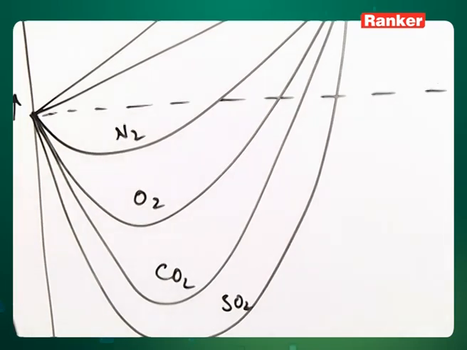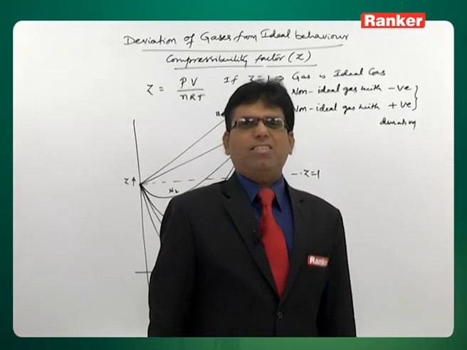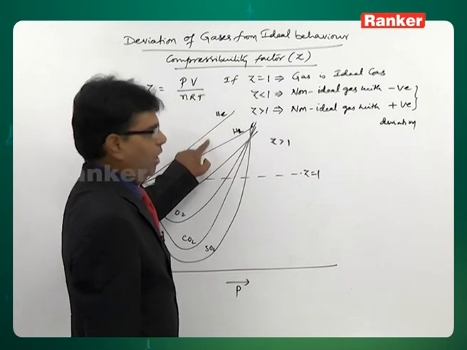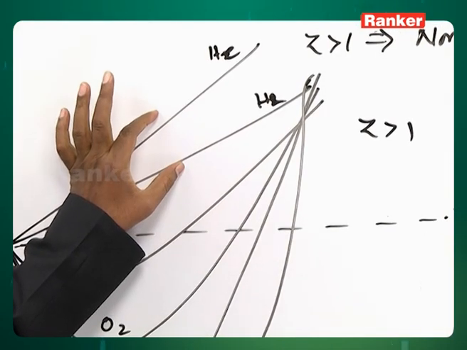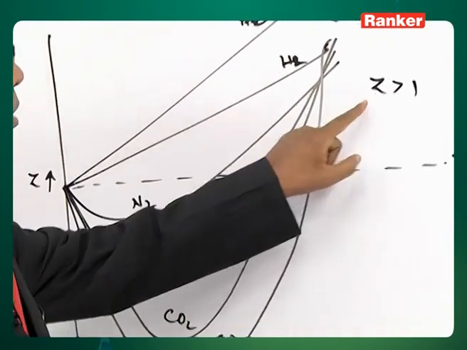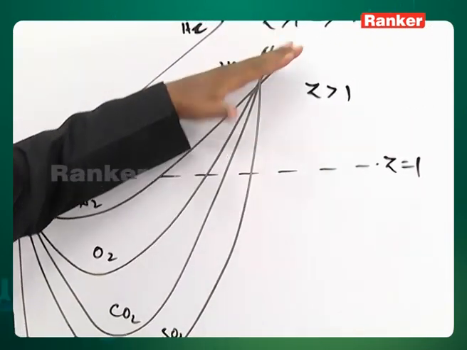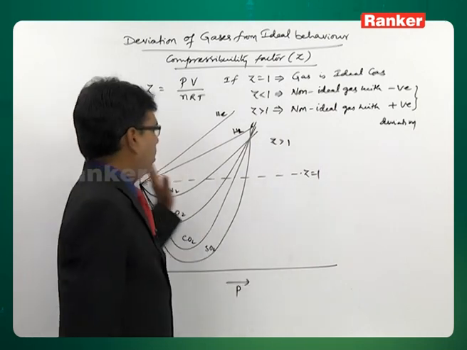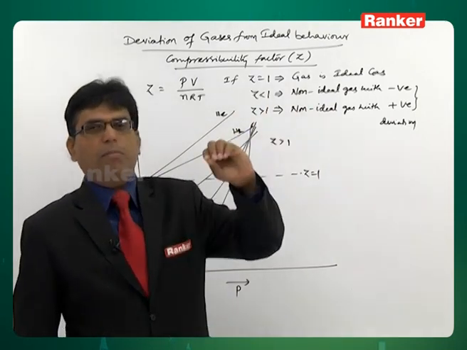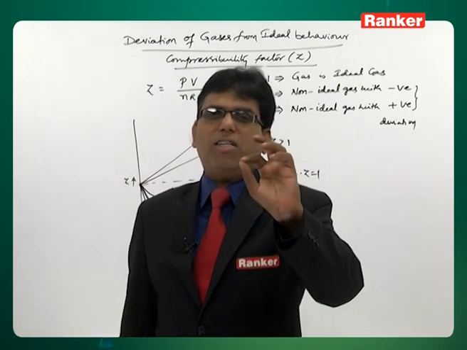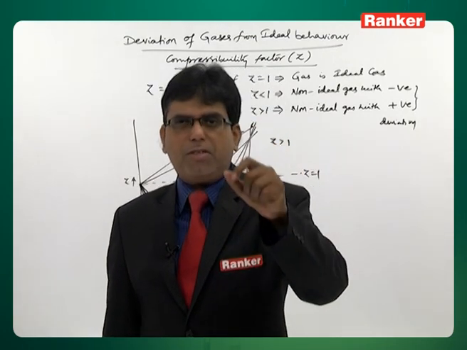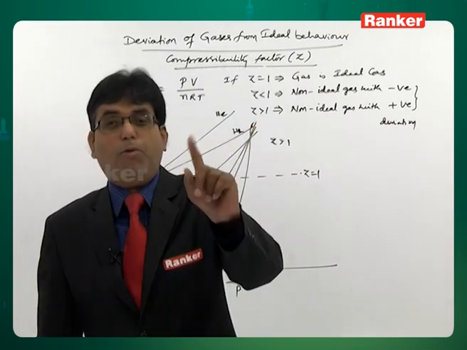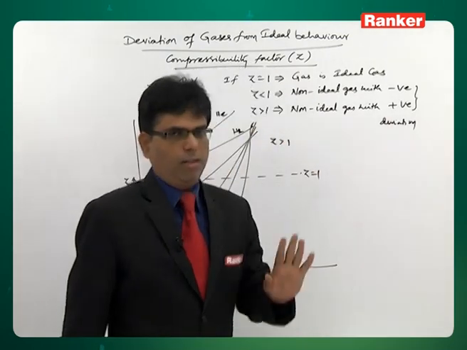What is observed is that hydrogen and helium exhibit positive deviation from very low pressure, and as the pressure increases they keep showing positive deviation. That means hydrogen and helium gases exhibit only positive deviation at all pressures, right.